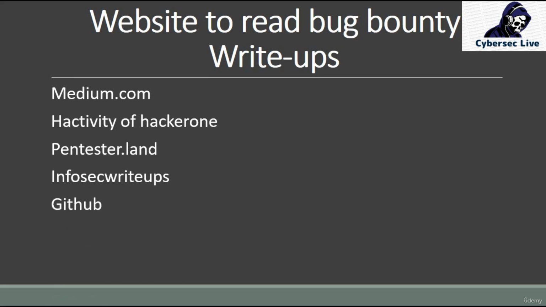GitHub. Okay, so something different, right? Something different from all those four. GitHub is one of the big platforms which is publicly available, and where we find a lot of sensitive data for organizations, and we report them as well. But we can also find many very good write-ups on GitHub, and you can search for that. If you know any particular person who has GitHub and belongs to bug bounty, they generally write their write-ups on GitHub.